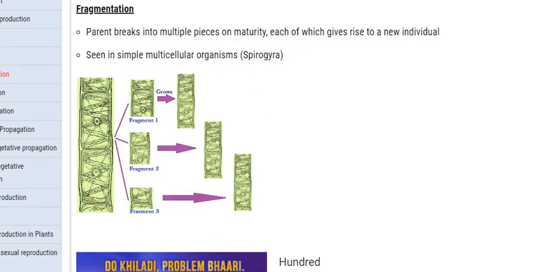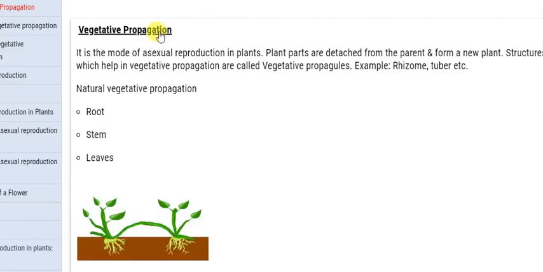The next we will see vegetative propagation. Vegetative propagation takes place only in plants.